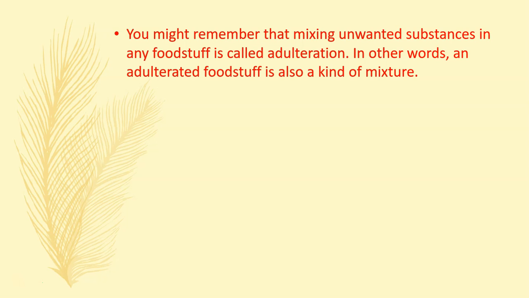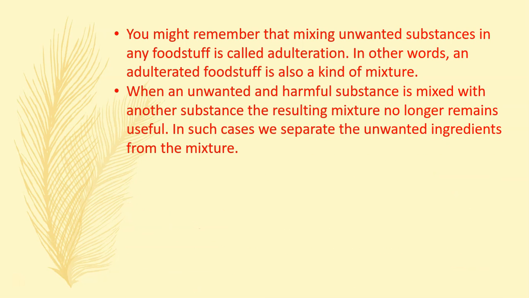You might remember that mixing unwanted substances in any foodstuff is called adulteration. In other words, an adulterated foodstuff is also a kind of mixture. When an unwanted or harmful substance is mixed with another substance, the resulting mixture no longer remains useful. In such cases, we separate the unwanted ingredients from the mixture.